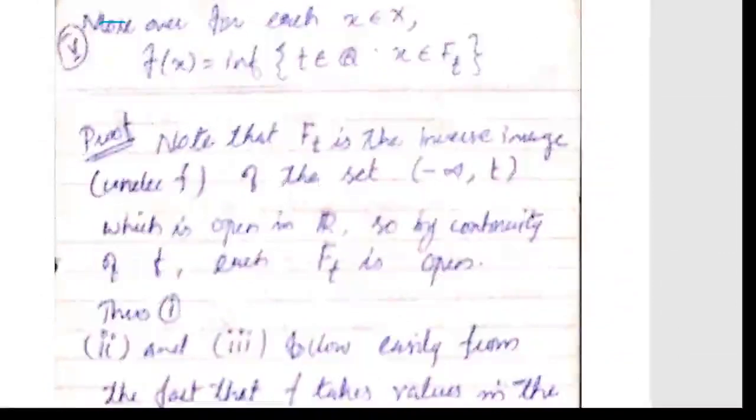So note that F_t is the inverse image under f of the set minus infinity to t. Now which is open in R? Minus infinity to t is open, f is continuous, so its inverse image is also open. So F_t is open. Thus condition 1 is true.